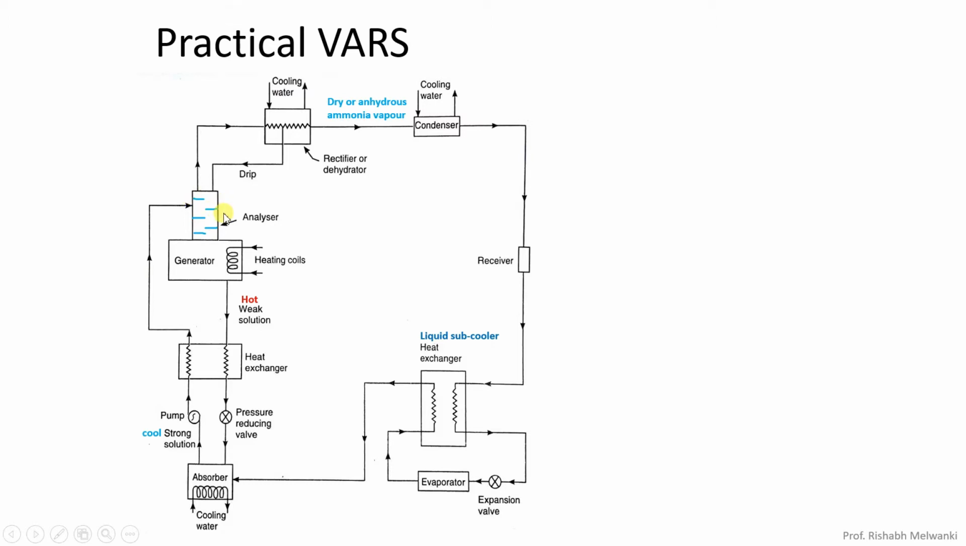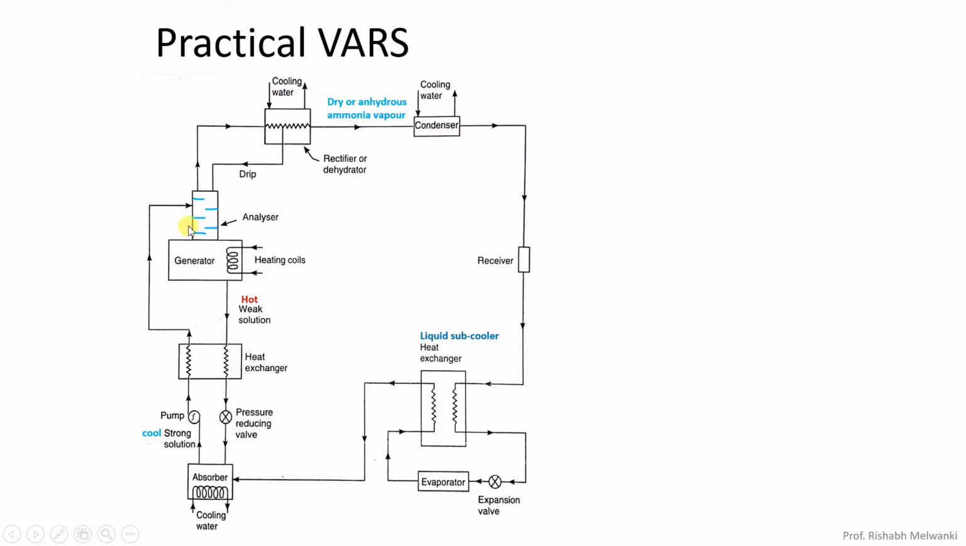Now here you can see what happens inside the generator. Usually we send a strong solution, that is a mixture of water and ammonia. When that strong solution is heated, we get ammonia vapor. But some water is also evaporated. If that water goes to the condenser, the water will condense and go to the expansion device. If the water is expanded in the expansion device, what will happen? Ice will form, the water will freeze and it will choke the pipeline. To prevent this, which device is provided here? The analyzer.